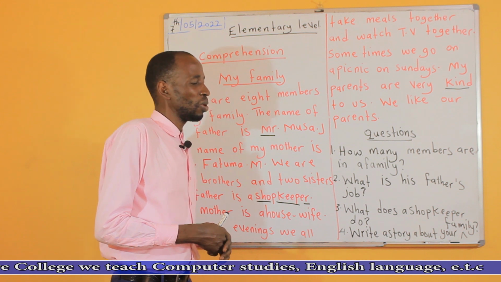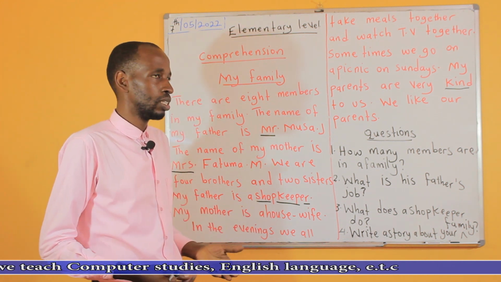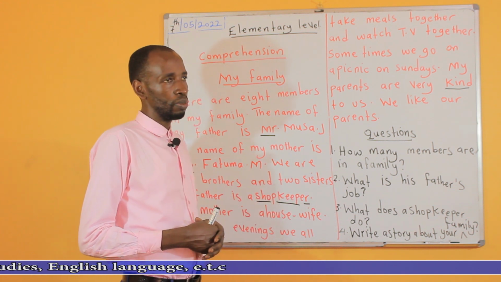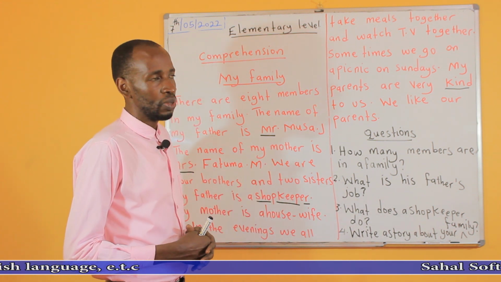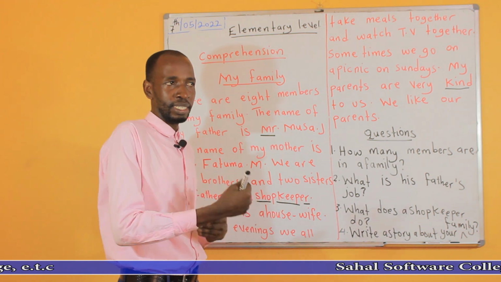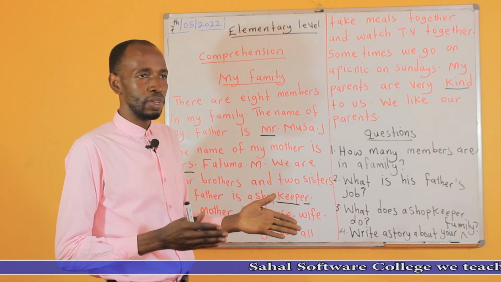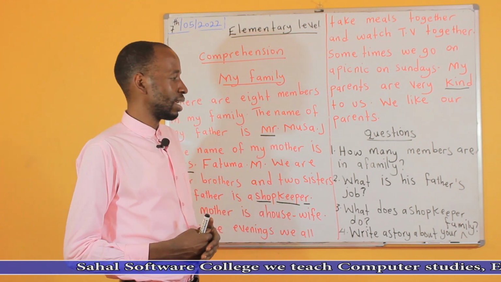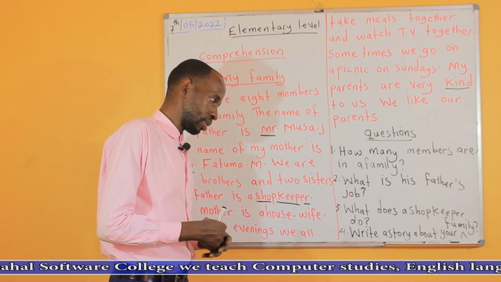So you can say a shopkeeper sells and buys things. Or you can say a shopkeeper manages shops and sells things in the shop, sells stock in the shop. So you can use your experience, because I am just guiding you to try to answer, but I'm not giving you exactly the answer on this question number 3.